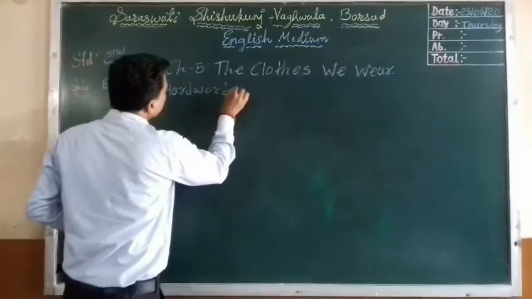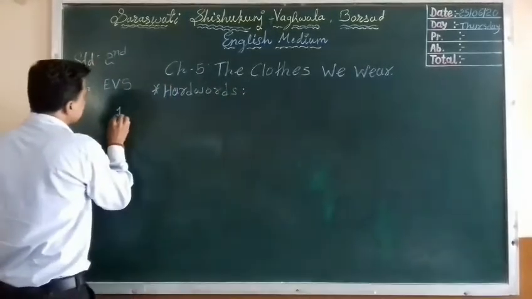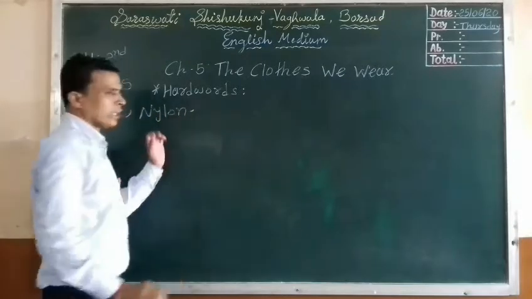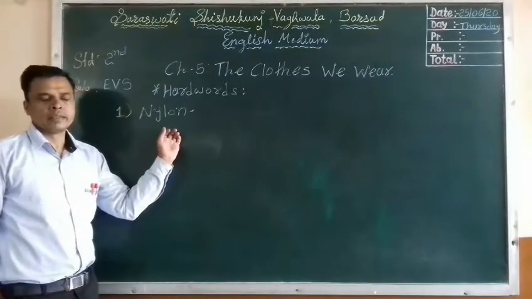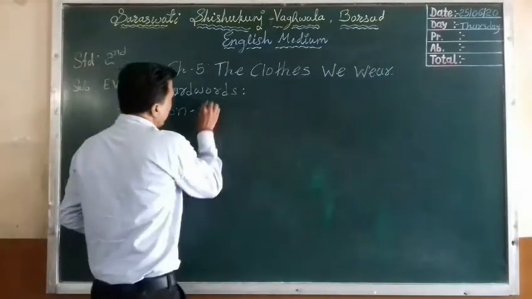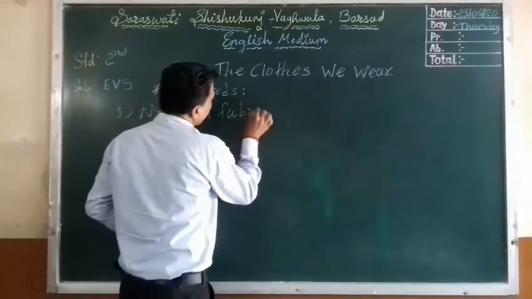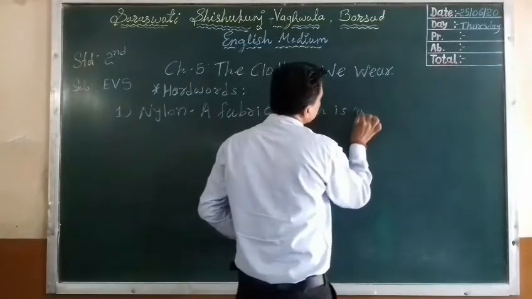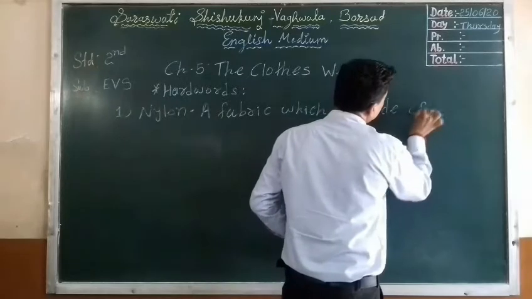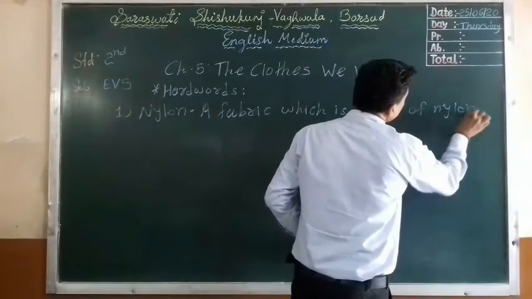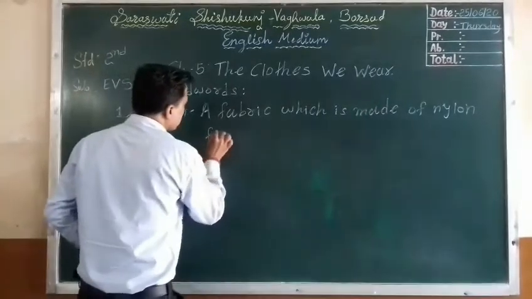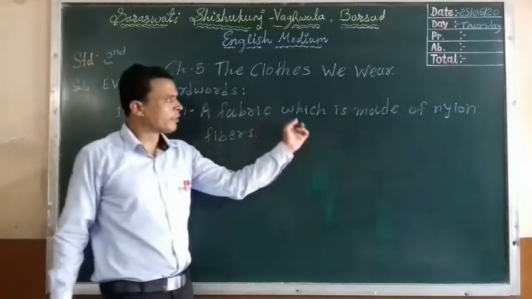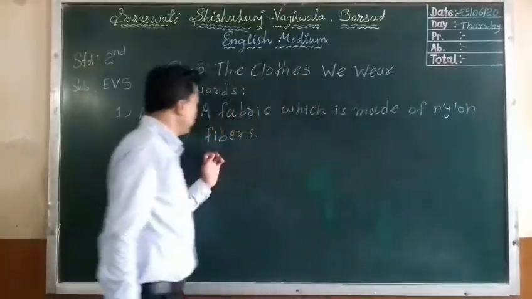Hard words. First one is nylon. Nylon. Nylon means fabric which is made of nylon fibers. Okay, what is the meaning of nylon? A fabric which is made of nylon fibers.